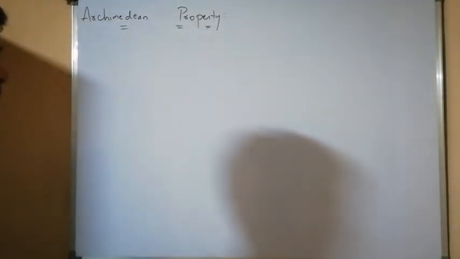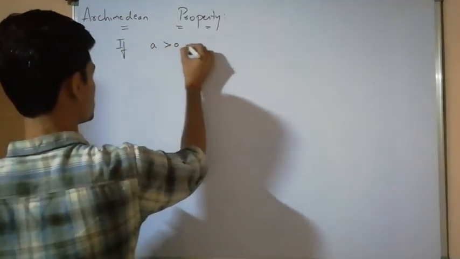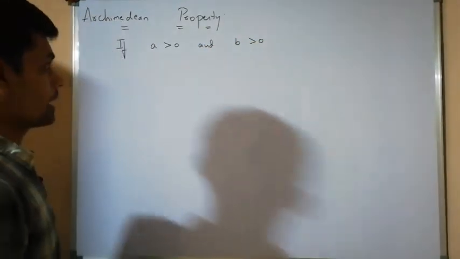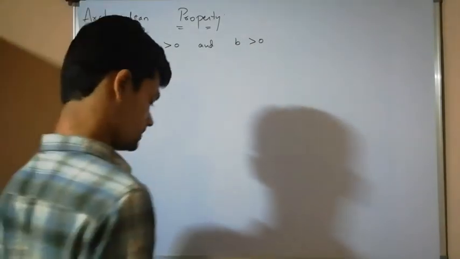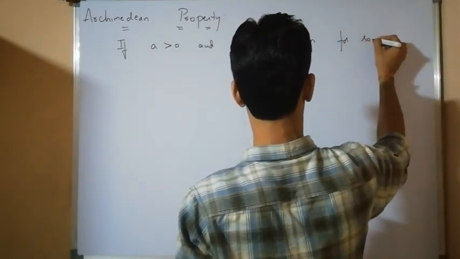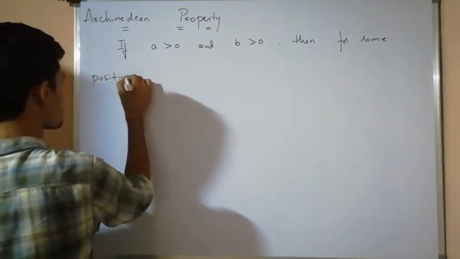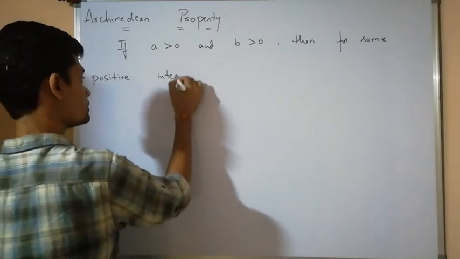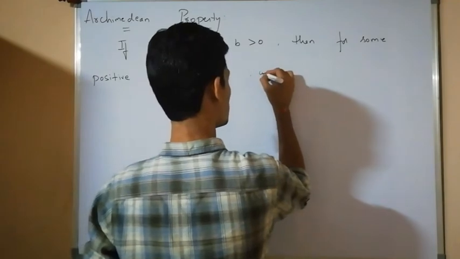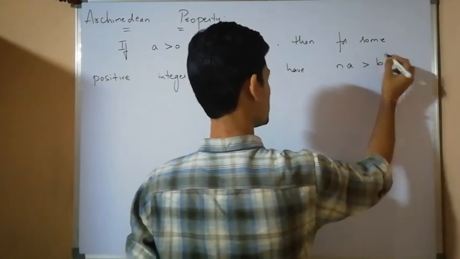The Archimedean property says that if A is greater than 0 and B is greater than 0, A and B are two positive real numbers, then for some positive integer n, we have n into A is greater than B.